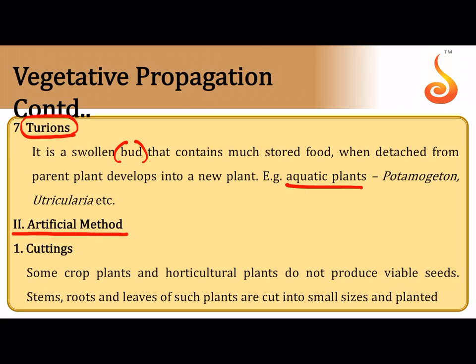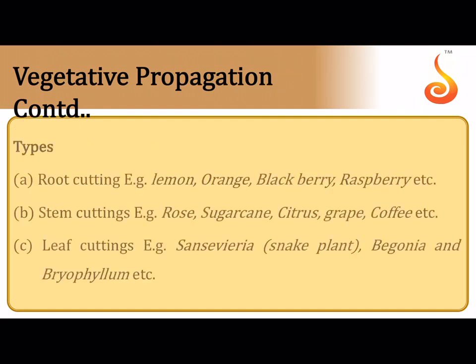Now, how exactly is vegetative propagation carried out in artificial methods? It is carried out through cutting. It is carried out by root cutting. If you take a cut part of a root and sow it in the soil, you get a new plant.